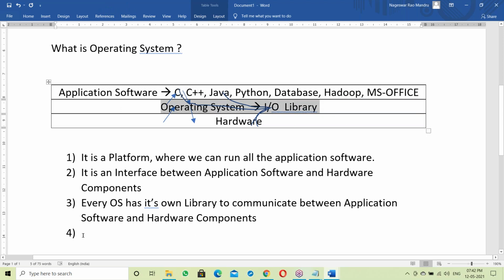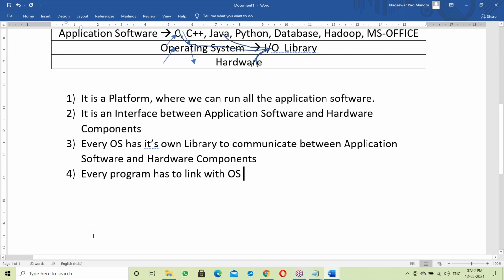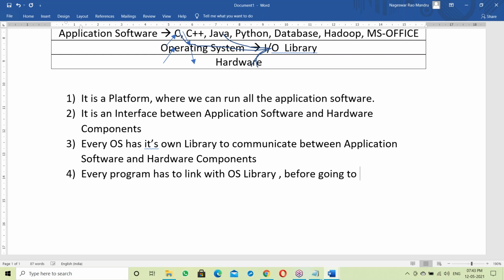So every program, maybe a C program or a Java program, has to link with the OS library compulsorily before going to run it. Every program has to link.